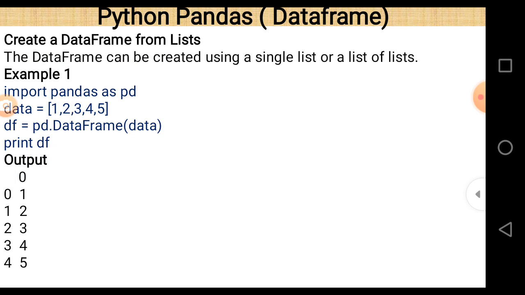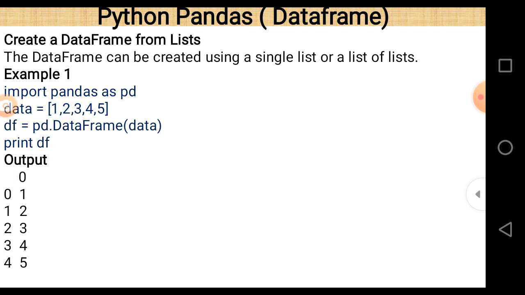So the first line is import pandas as pd. Again, this is a very essential line to execute the program, because DataFrame belongs to the Python pandas library, and until and unless we import pandas, we cannot execute this program. So the first line is import pandas as pd. pd is the alternative name of pandas.